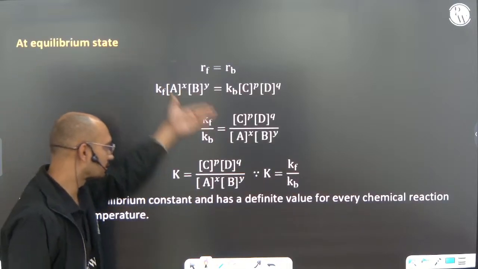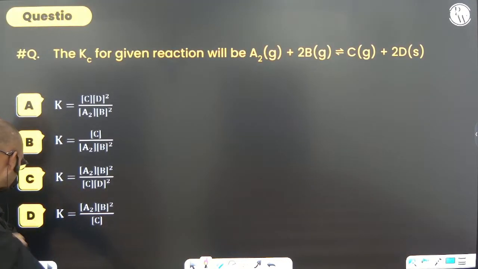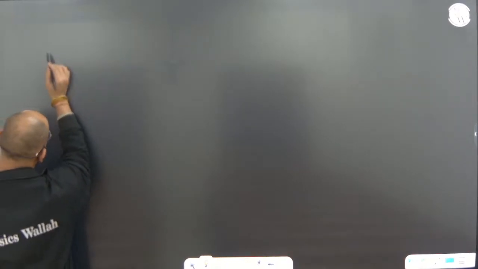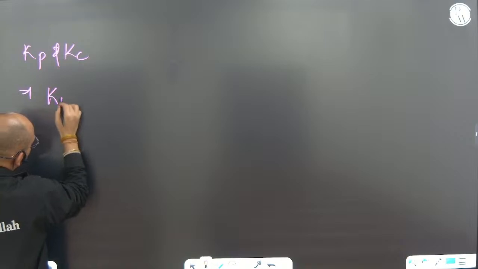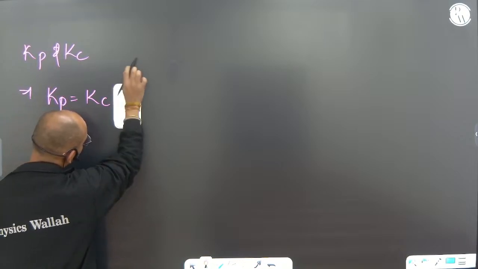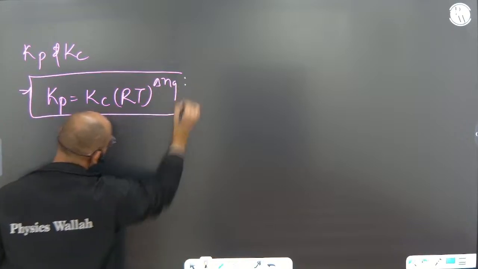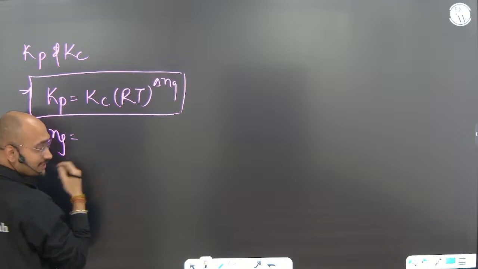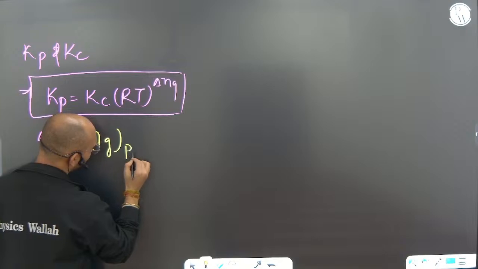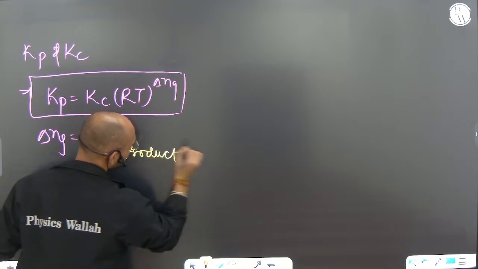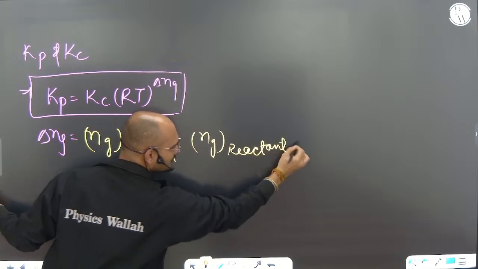Now all things are given here, you can understand it. There is one thing you have to keep in mind, the relationship between Kp and Kc. I'm directly writing Kp equals Kc into RT power delta Ng. What is delta Ng? Delta Ng is nothing but the change in number of moles, that is, the number of gaseous moles of product minus the number of gaseous moles of reactant. I hope you all can see that very easily, right?